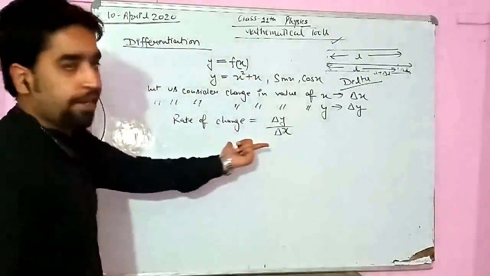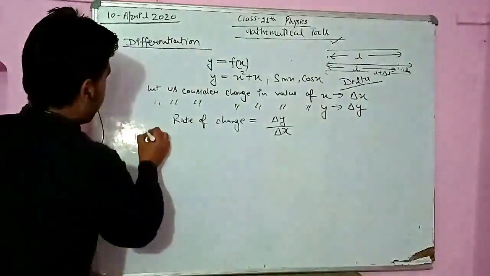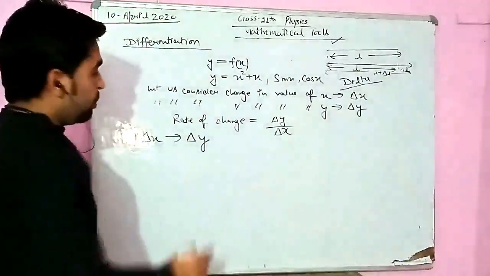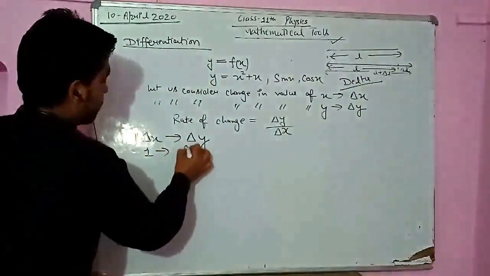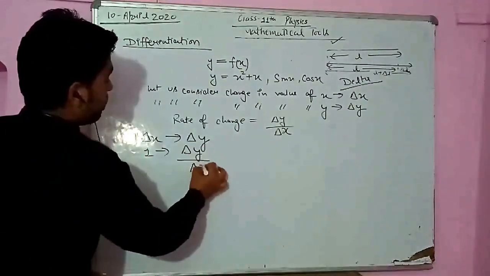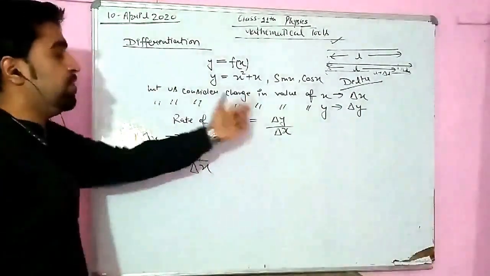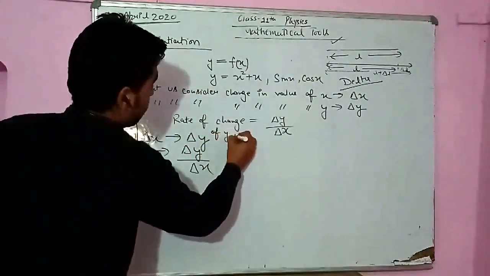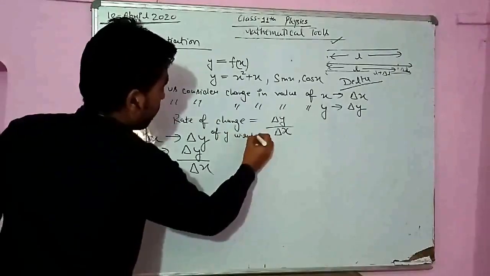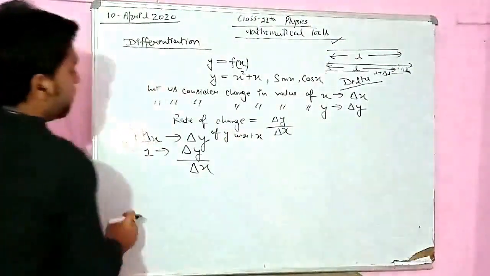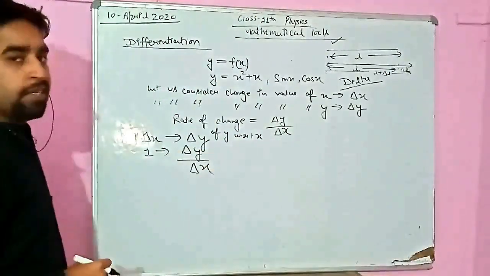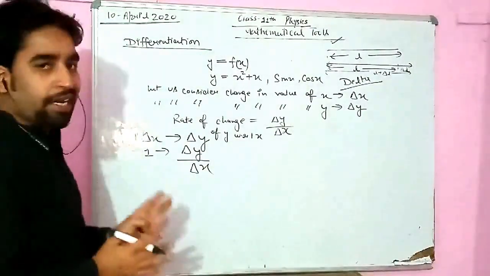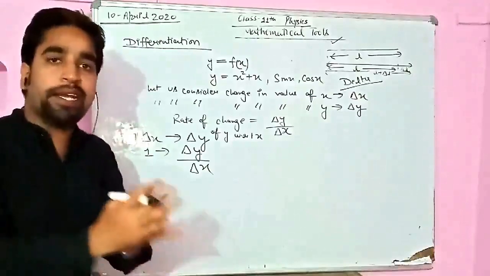अब ये रेट कैसे निकालना? तो इस रेट को समझते हैं. देखिए, del x चेंज के लिए what is the change in the value of y? Del y. So for unit change, what is the change? Del y upon del x, and this is known as rate of change of y. We can say rate of change of y with respect to x. WRT x means with respect to x. Now this rate of change will be taken when del x is tending to 0.